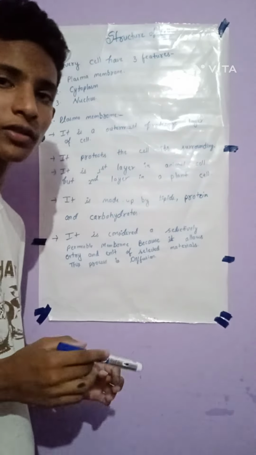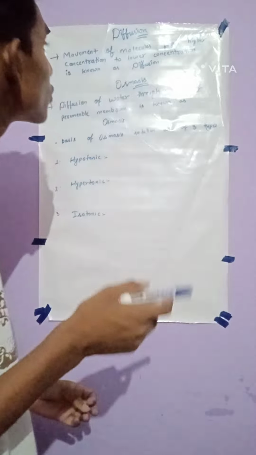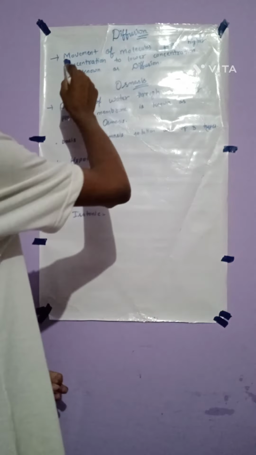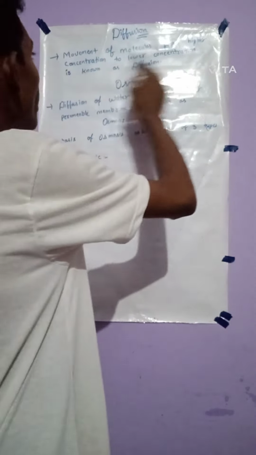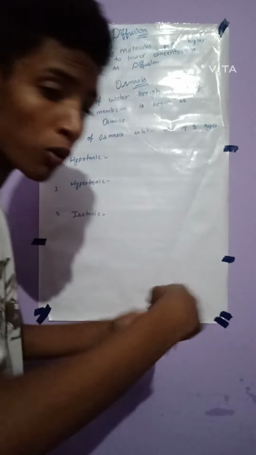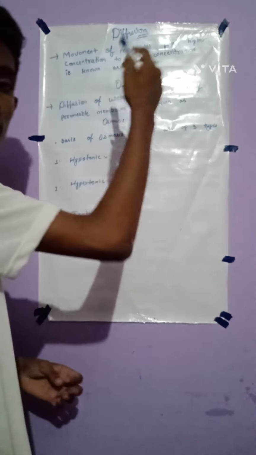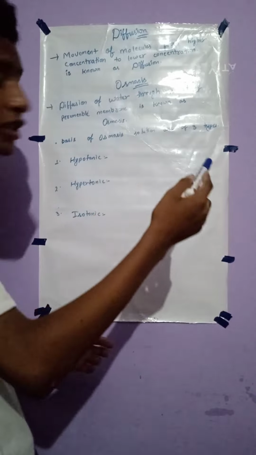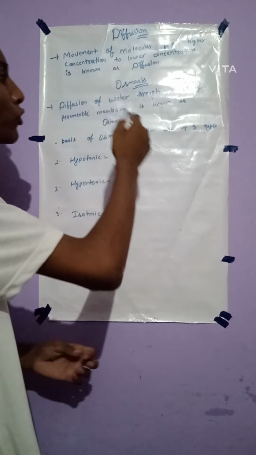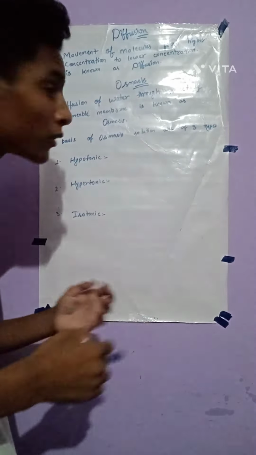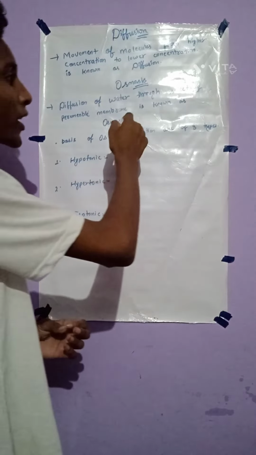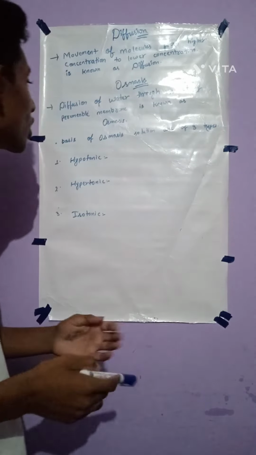This process is diffusion. So what is diffusion? The movement of molecules from higher concentration to lower concentration is known as diffusion. And osmosis: the diffusion of water through a selectively permeable membrane is known as osmosis.